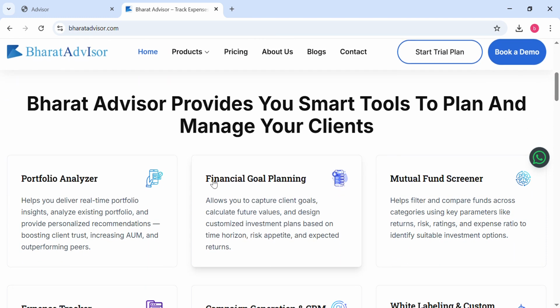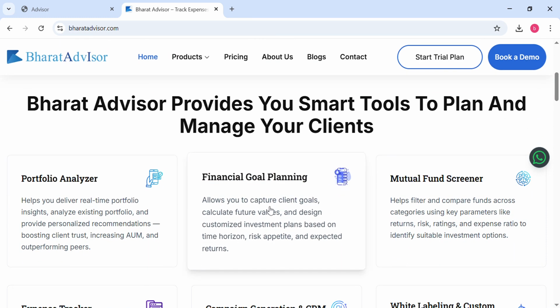We have tools like a portfolio analyzer. I will also provide you a demo of the complete solution, but I just want to give you an overview first. We also provide a financial goal planning tool where you can plan financial goals for your clients and then provide them a comprehensive financial plan. There's a mutual fund screener. It's an advanced screener with a lot of AI pieces in it, where you can identify which funds are good and how you can compare funds across different categories and segments. I will also provide a demo of it.